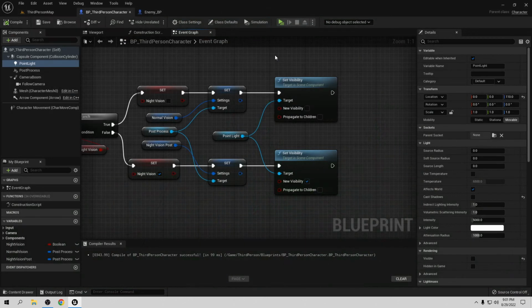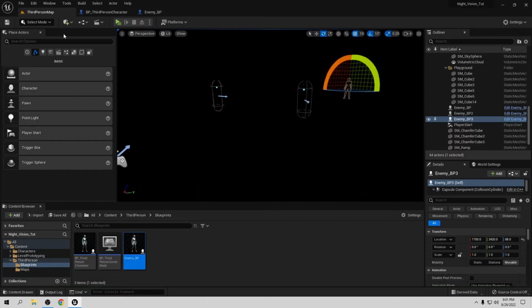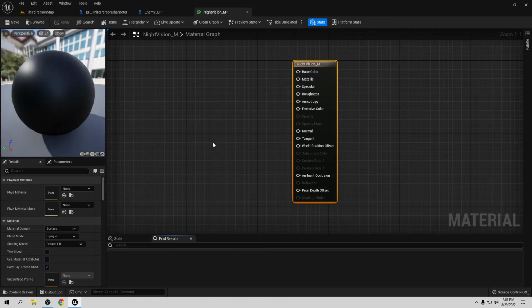So let's close this, and we need to create a material. Let's go to the third person map, and here it's okay. Right click, go to material, and let's create the night vision material. Let's open it. It's going to be really easy.